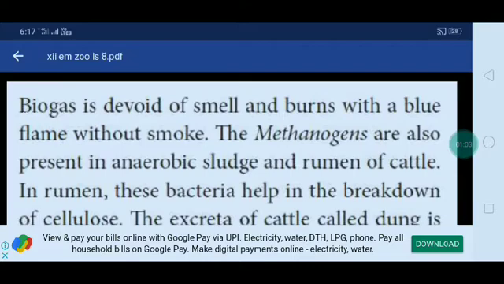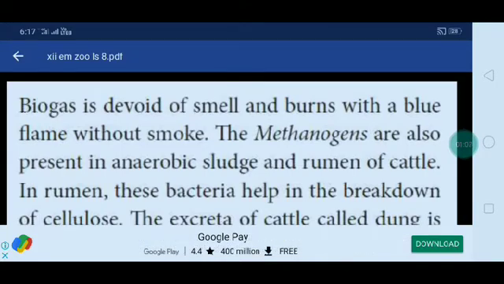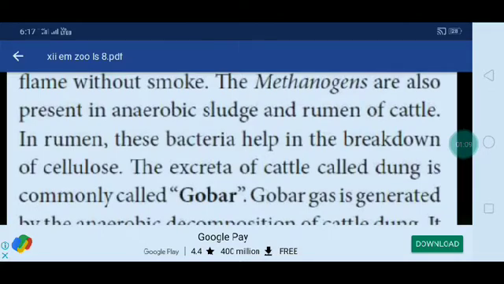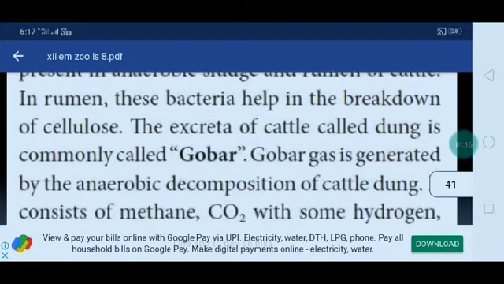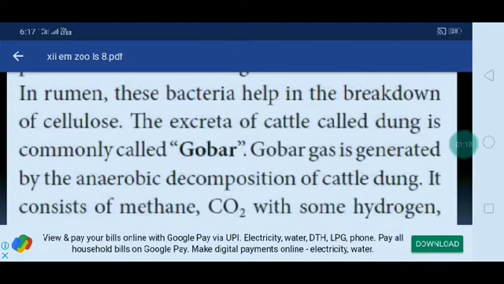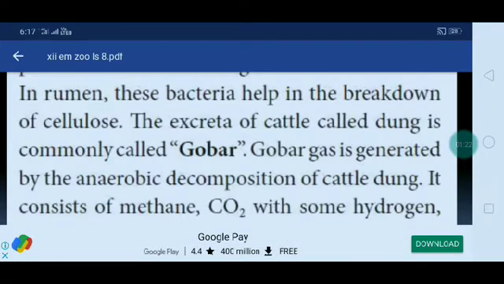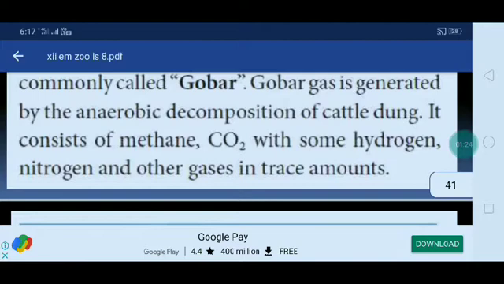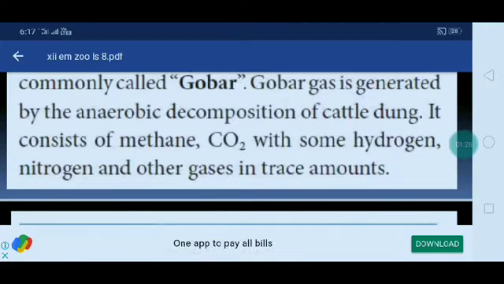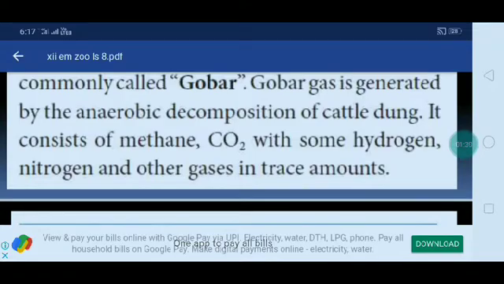The methanogens are also present in anaerobic sludge and the rumen of cattle. In the rumen, these bacteria help in the breakdown of cellulose. The excreta of cattle, called dung, is commonly called gobar. Gobar gas is generated by the anaerobic decomposition of cattle dung. It consists of methane, carbon dioxide with some hydrogen, nitrogen and other gases in trace amounts.